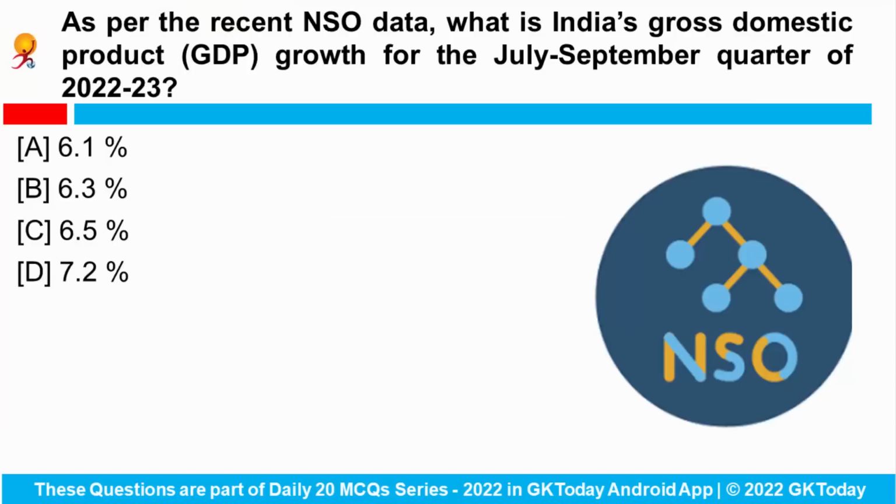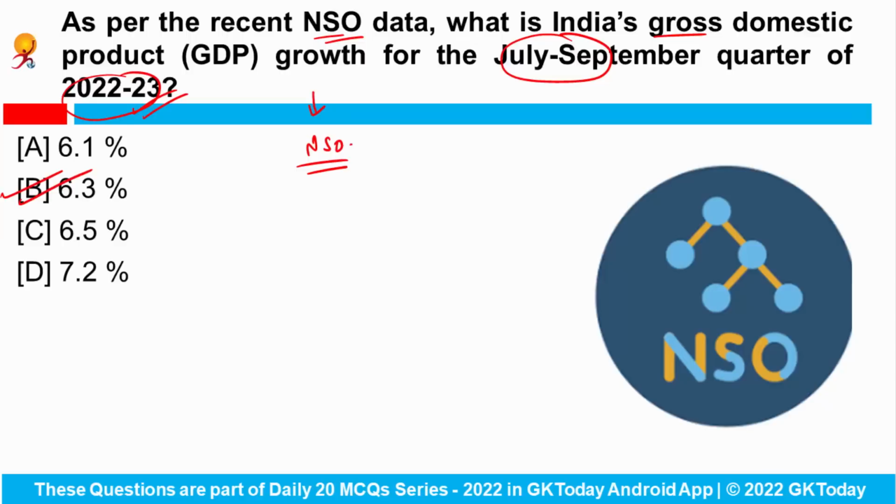Let's start. As per the recent data, what is India's GDP growth for the July to September quarter of 2022-23? As per the provisional estimates released by the National Statistical Office, India's GDP for the July to September quarter of the financial year 2022-23 slowed to 6.3%.